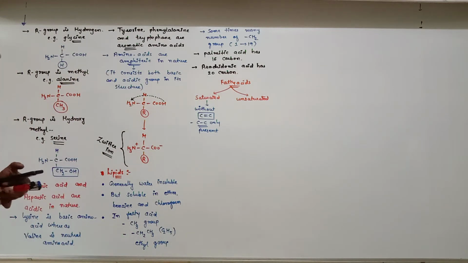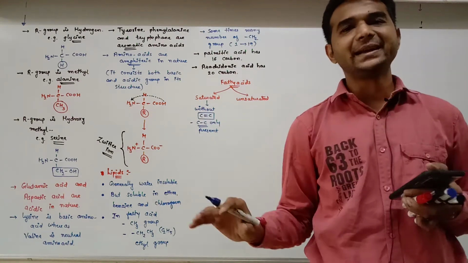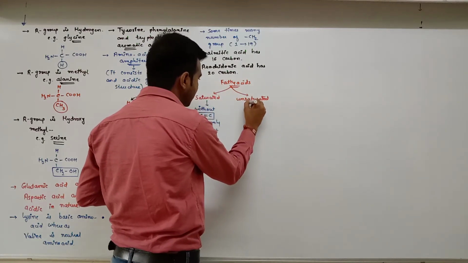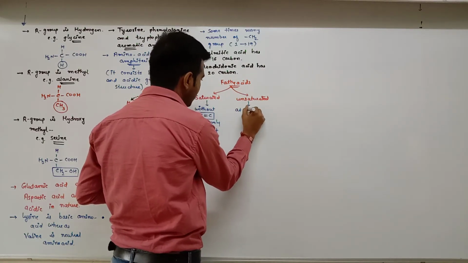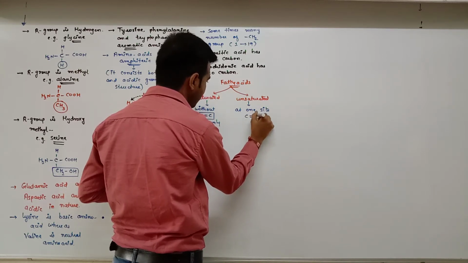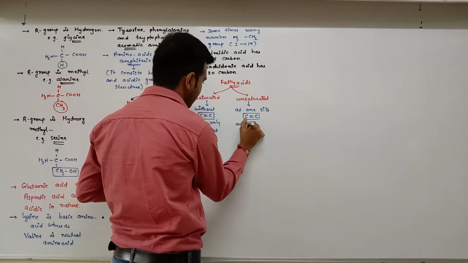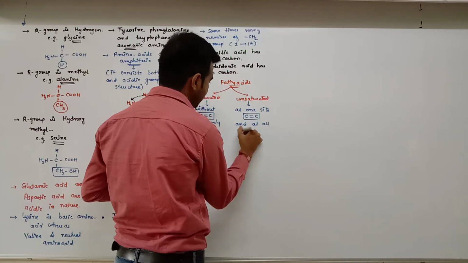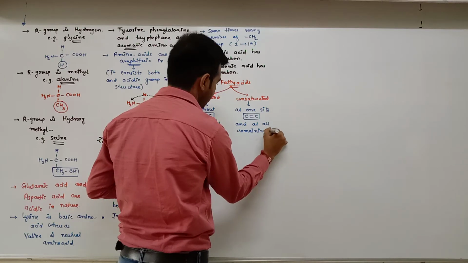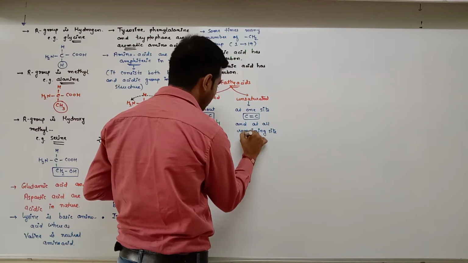Saturated fatty acid means carbon is attached with one bond only at every side. But in unsaturated fatty acid, at one side carbon is attached with two bonds, and at all remaining sides carbon is attached with carbon with one bond only.